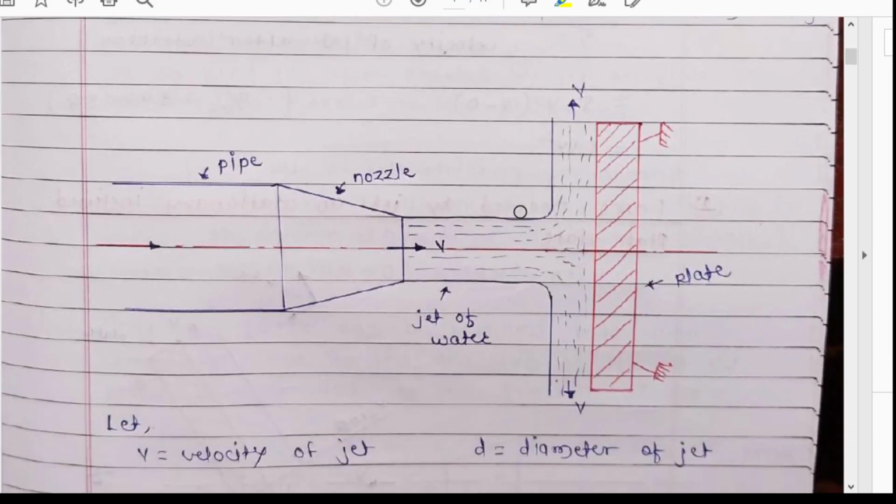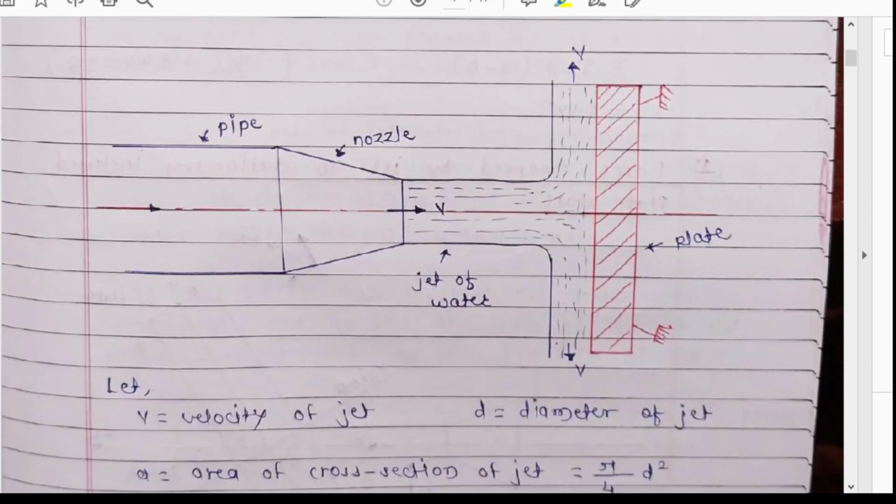I'll explain with this diagram so that you can easily understand. Suppose this is a plate. This plate is fixed on both ends, that means it is stationary. Even if we apply any force on this plate, it is not going to move.